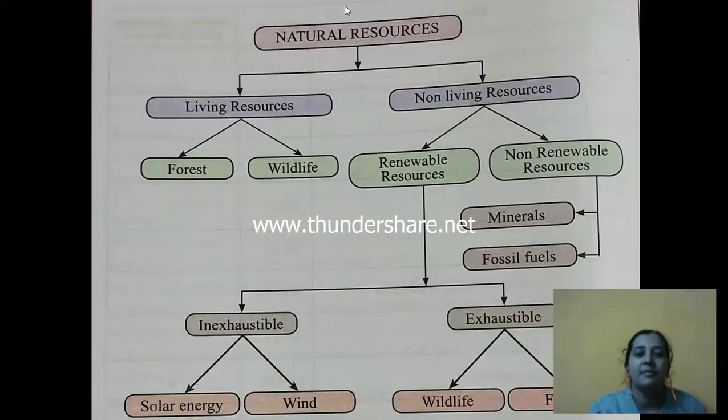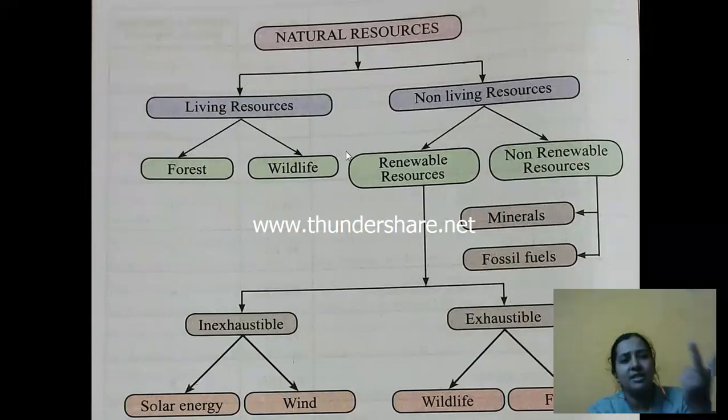Can you see here? Natural resources are basically of two types: living resources and non-living resources. In case of living resources, we have forest and wildlife. When it comes to non-living resources, we have renewable resources and non-renewable resources. Living resource means which are living: forest and wildlife.